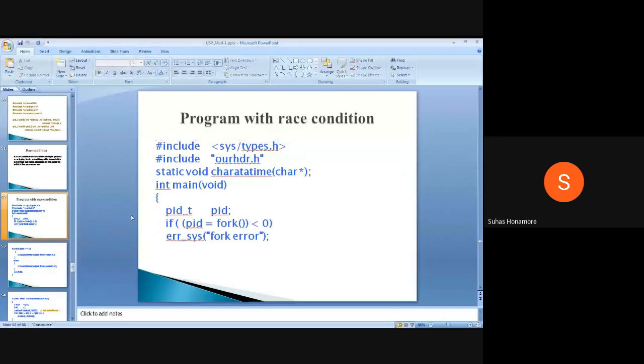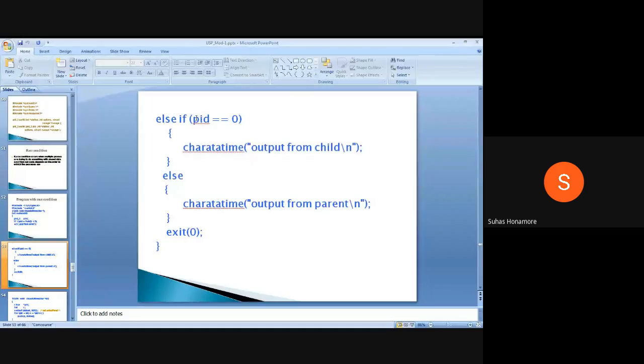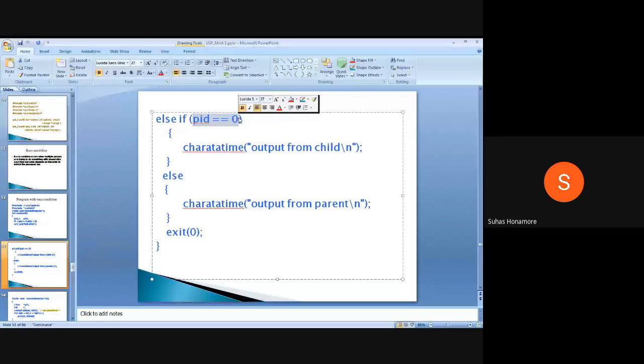We check whether it is the child process, and if so it prints the output from the child. If the PID is not equal to 0, it means it's the parent process, so we print the output from the parent process. After this, both call the exit 0 function and kill themselves. So we are printing these two lines.